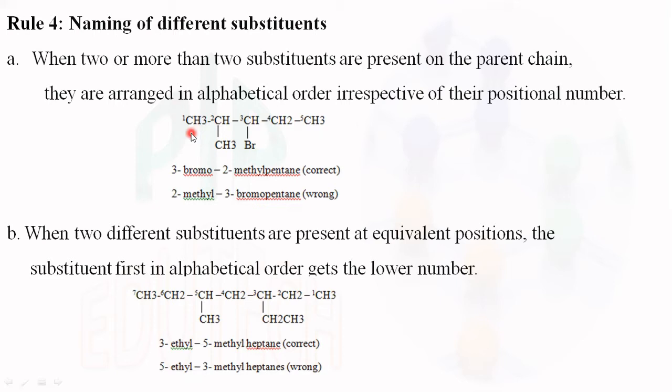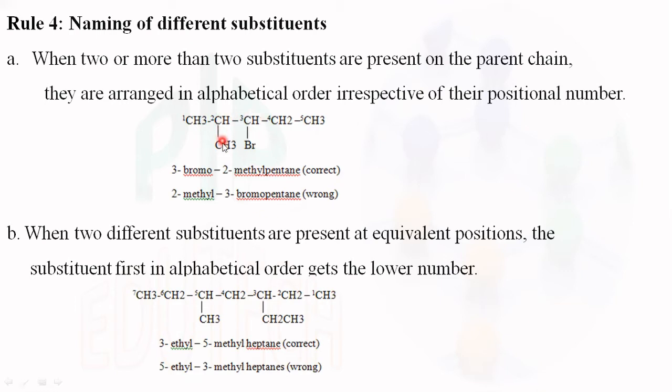according to rule 2, the lowest position is considered. So here 1, 2, 3, 4, 5. This is the correct numbering, because if we number from right to left, 1, 2, 3, 4, that is the longest numbering position. That is the wrong one. This is the correct one. Second position and third position are the substituents.